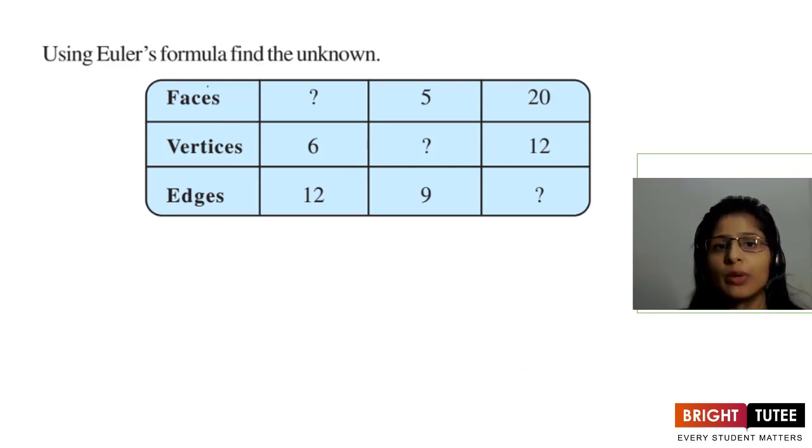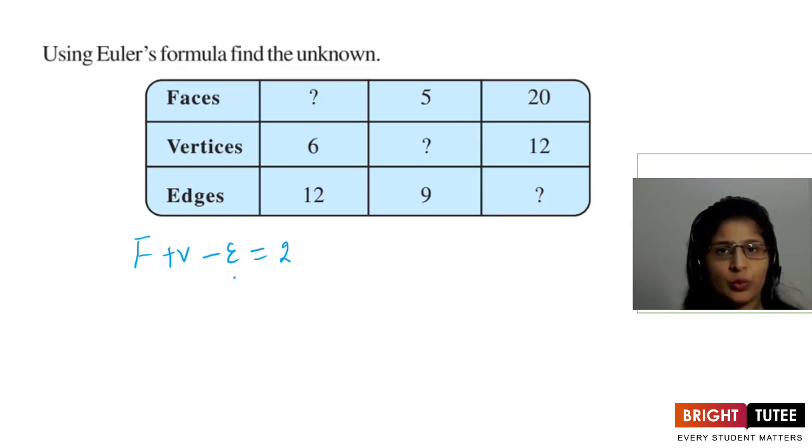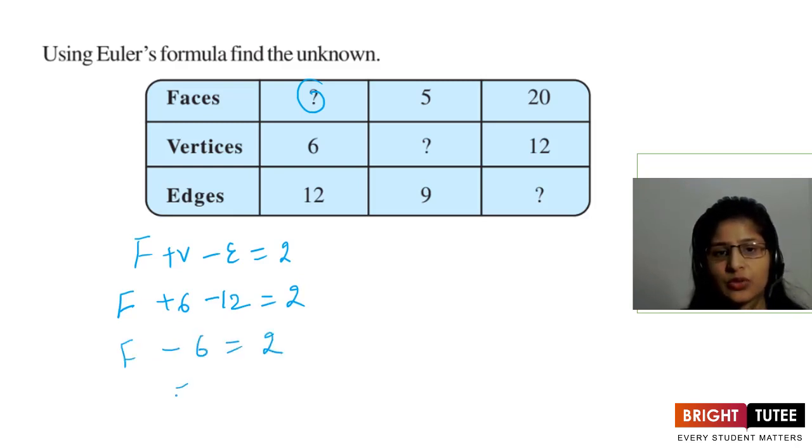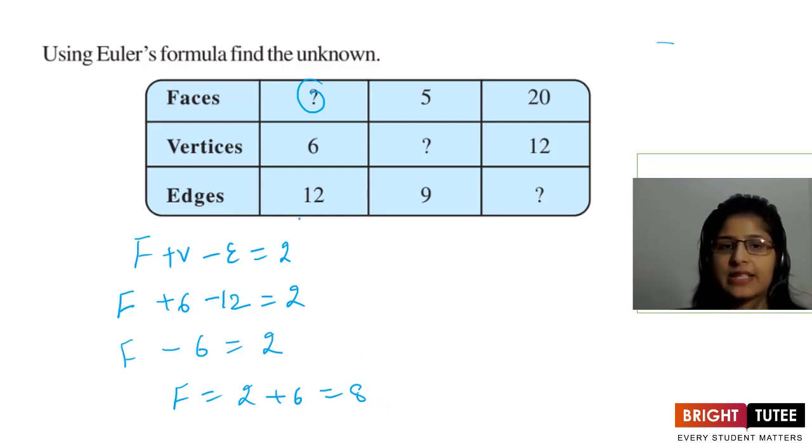So here we have to use Euler's formula to find the unknown. Now what's Euler's formula? It is F plus V minus E equals 2, or we can say that F plus V is equal to 2 plus E. So the number of faces is not known in the first one, number of vertices is 6, number of edges is 12. So let us find. So 6 minus 12 will give us minus 6 equals 2. So F is equal to 2 plus 6, that is 8. So number of faces is 8 here.